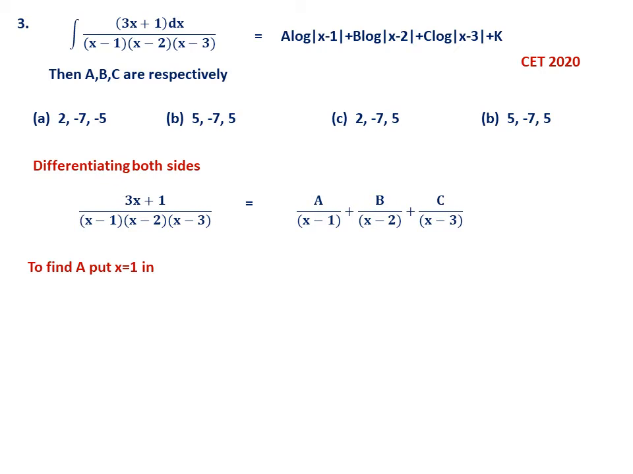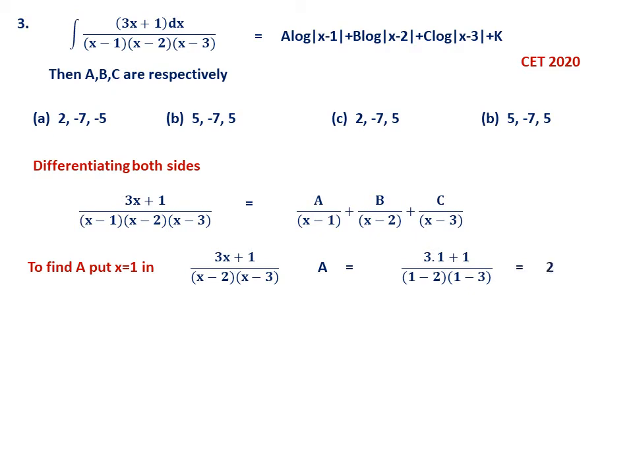So what is the method? The factor below A, that is the denominator, is x minus 1. So put x equal to 1 in the remaining part of the expression. That means 3x plus 1 divided by x minus 2, x minus 3. So you have to ignore or leave x minus 1 and substitute here. This is a shortcut. You get 3 into 1 plus 1 divided by 1 minus 2 into 1 minus 3.